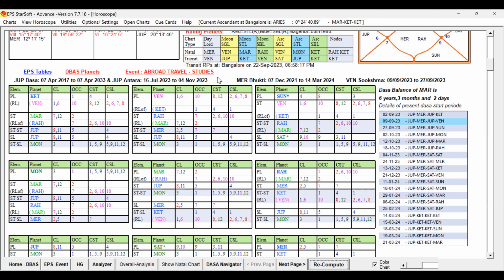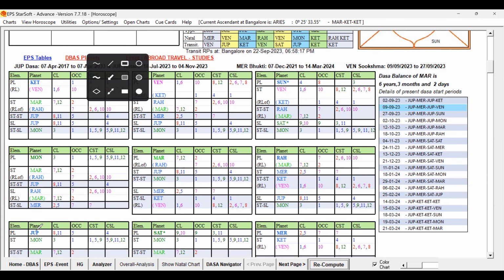He completed in Venus, but you can see in Jupiter Dasa, just a minute, in which Bhukti, the Venus Dasa? Yes, Jupiter Dasa, Jupiter Bhukti, the Venus Antara, he completed only 1 year. No, so Jupiter, he traveled, and Jupiter, Venus, he completed. So once he completed the studies, you look for the Jupiter, Venus significations.